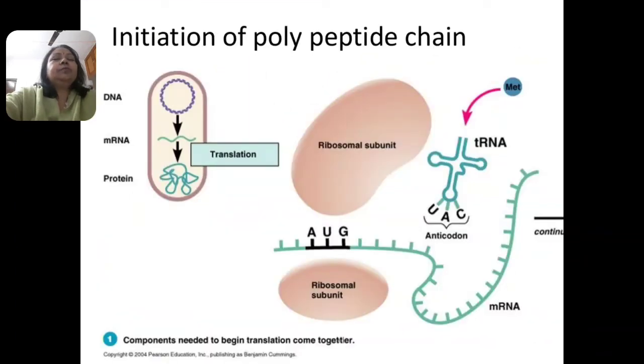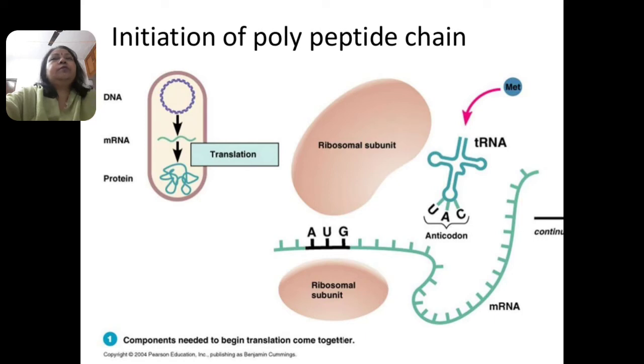Now in the next step, initiation of polypeptide chain, how is it going to be initiated? We note that there are 2 subunits of ribosomes, a bigger unit and a smaller unit. They come together, and the messenger RNA goes in between the 2 subunits.